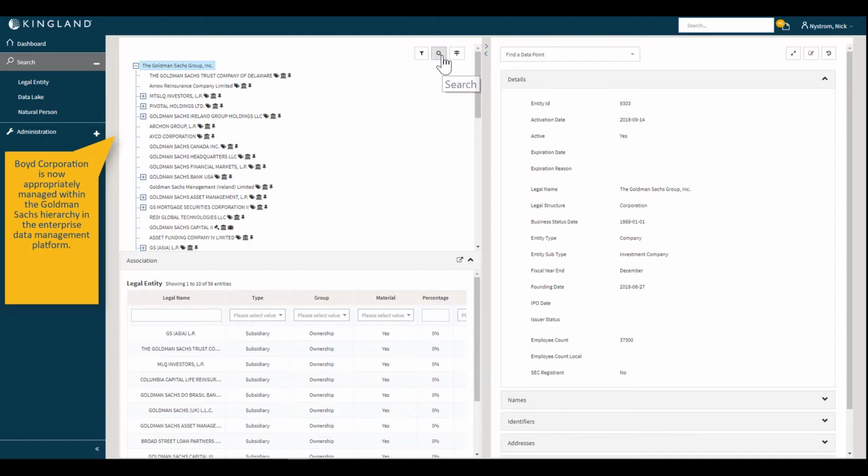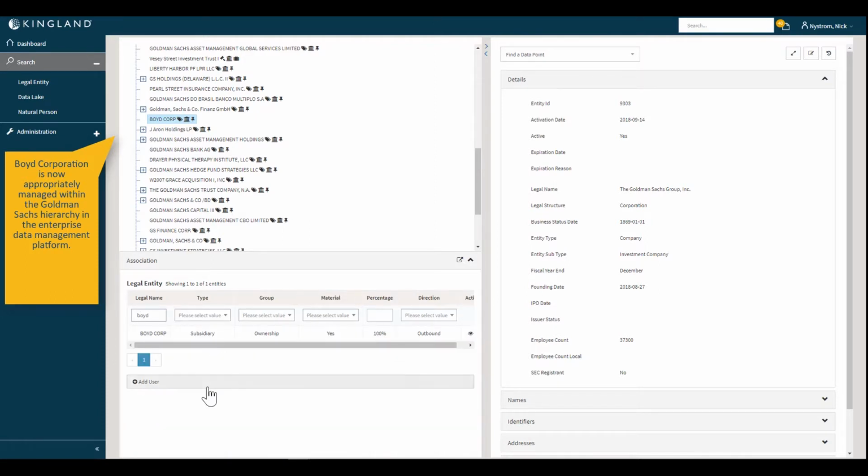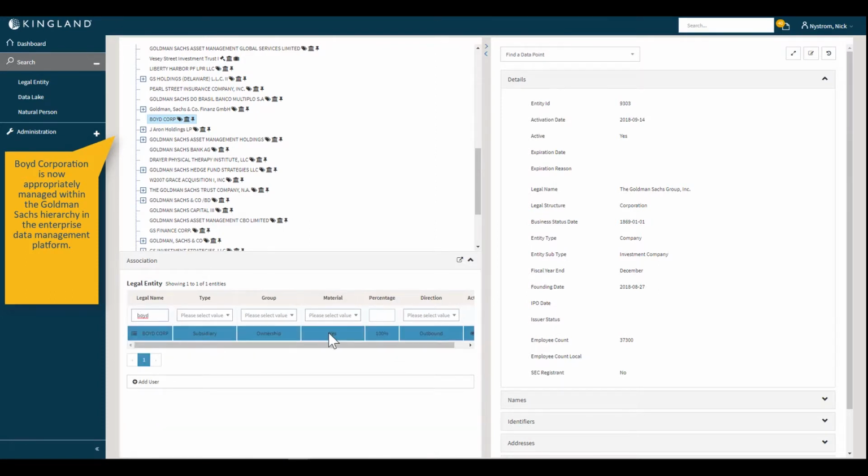You can see now that we've verified it by searching the hierarchy of Goldman Sachs, we are able to locate Boyd Corp within the organizational structure. We can also search for Boyd Corp in the association section to see more detailed information about their relationship.